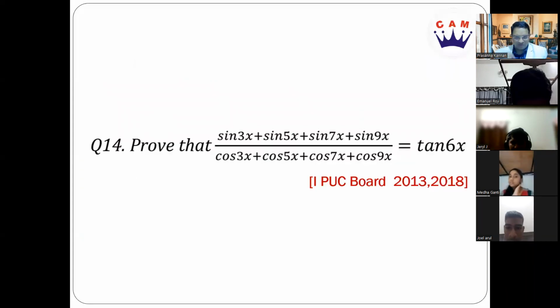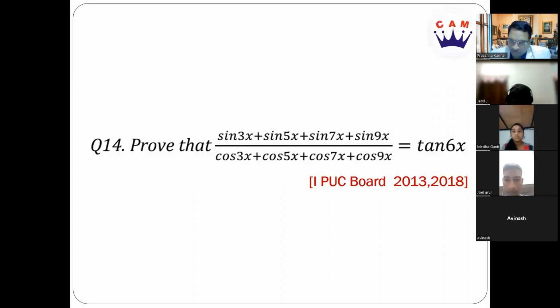Okay, let's move on to another question, which we have asked in the first PUC boards 2013 and also in 2018. This is based on transformation formula. What is transformation formula? Anybody can tell me? Sin x plus sin y. How can I write this as?